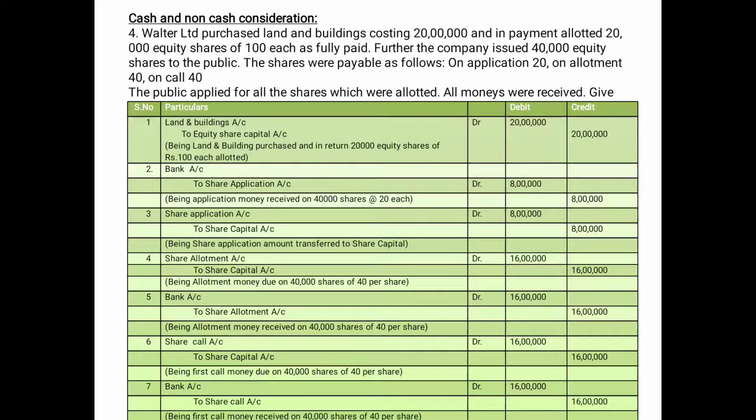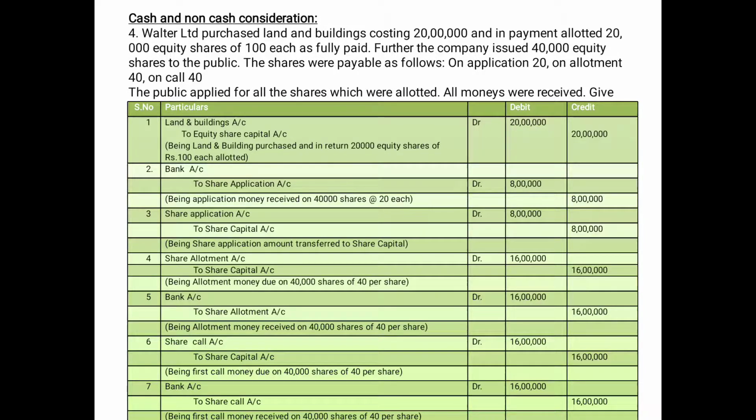So for share allotment, we have two entries. Share allotment account debit to share capital, that is 40,000 shares into 40 rupees will be 16 lakhs. And in the same way we are receiving money. What is the entry for that? Bank account debit to share allotment account 16 lakhs.